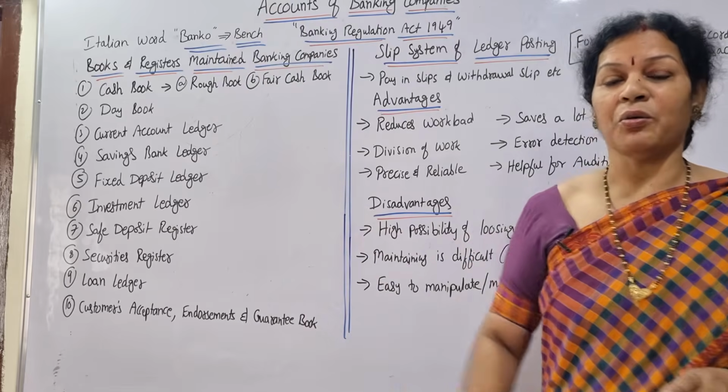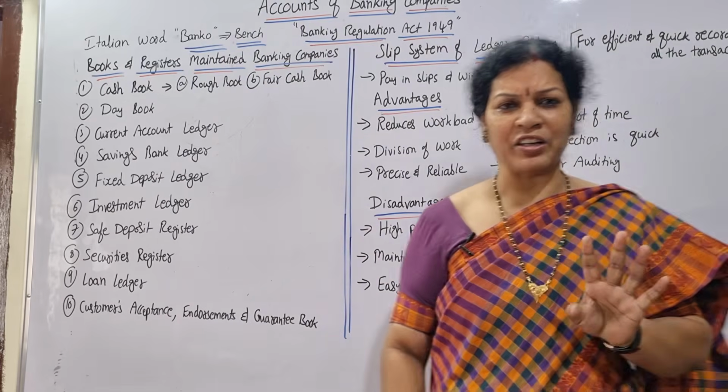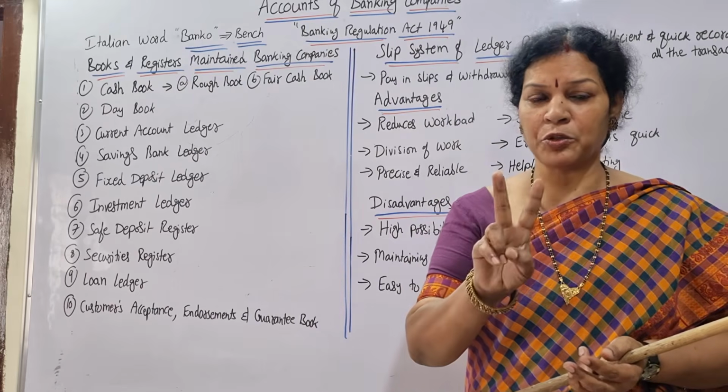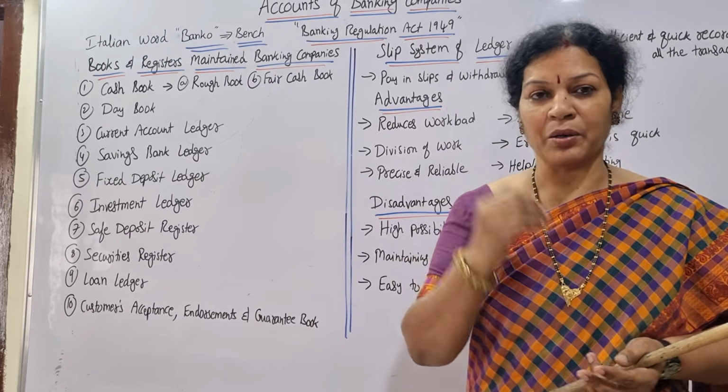Now in the banking system, a few things are very important. Bank functions mainly: what are the activities of a bank? Bank activities are mainly two things: accepting deposits and giving loans.